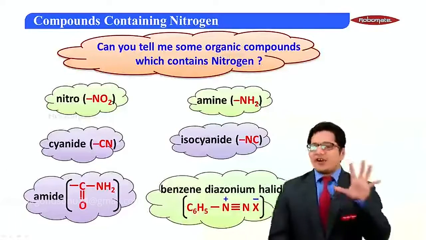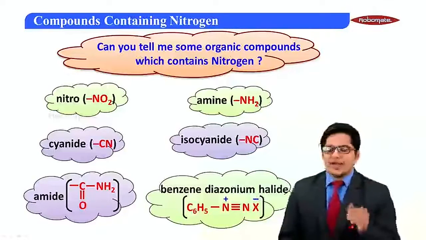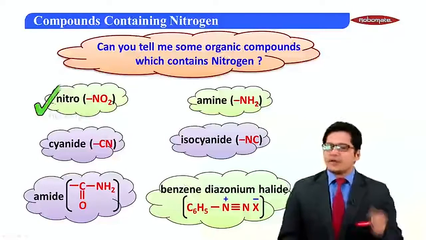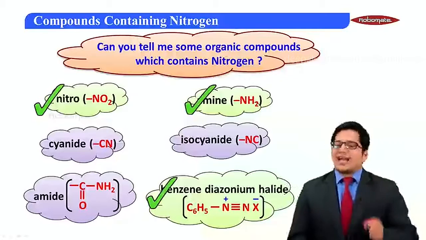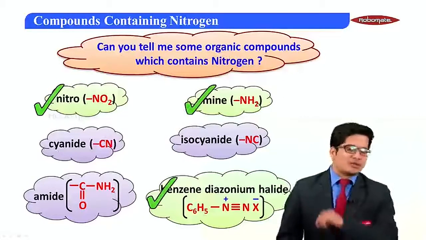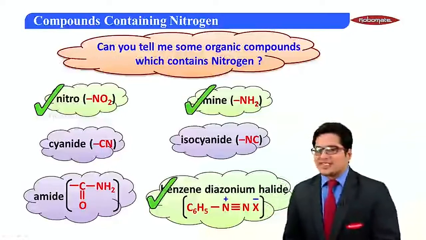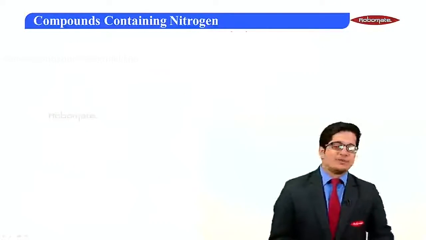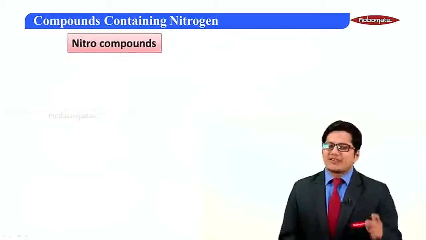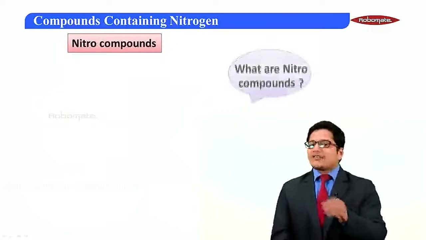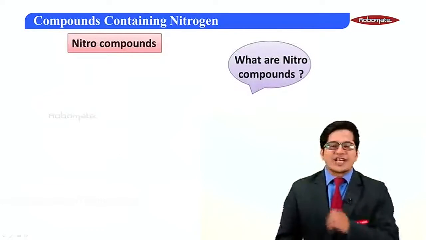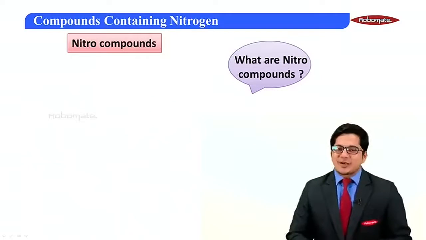So, we have altogether all these groups, wherein in this chapter we would be dealing with nitro, amines and diazonium groups. So now, finally let's start with our first group, that is the nitro group. Nitro compounds. What are nitro compounds? The very first question coming into our mind. So let's answer this question.